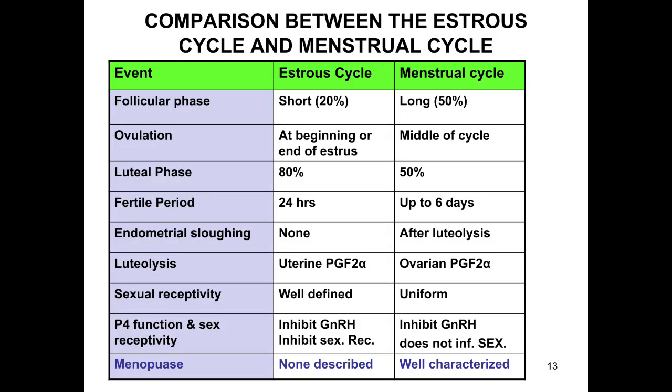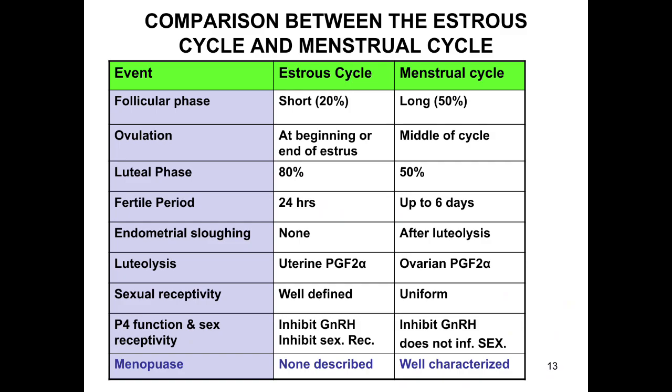If we talk about the comparison between the estrous cycle and menstrual cycle, the follicular phase is short, 20% of the cycle in the case of the estrous cycle and 50% in the case of the menstrual cycle. The ovulation is at the beginning or end of the estrus. The ovulation is at the middle of the cycle in the case of the menstrual cycle. In the case of the luteal phase, it is 80% of the estrous cycle, and in the case of the menstrual cycle that is 50%. The follicular phase and luteal phase differ in the percentage of the duration.